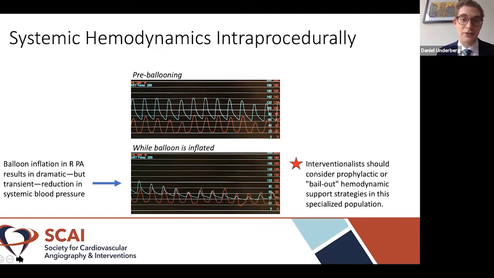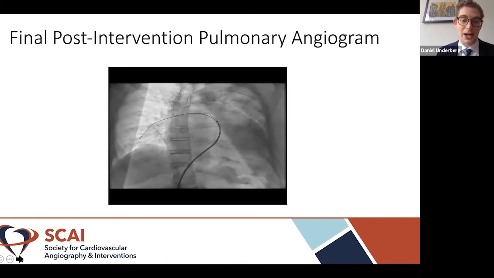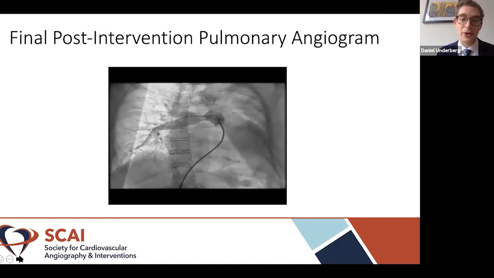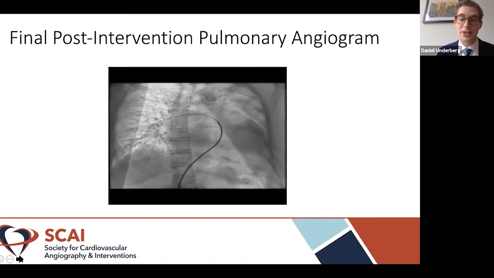Things to consider from this standpoint could be things like pressors, which were on hand during the case, a consideration of ECMO if it came to that, and also thinking about something like an RP Impella, which in this patient, unfortunately, would not have been an option given the occlusion of the left PA. And this clip here shows the final post-intervention pulmonary angiogram after the stent was placed. And as you can see, the caliber of the lesion has significantly improved.